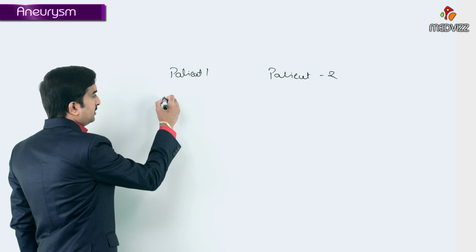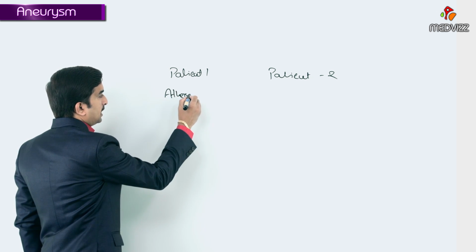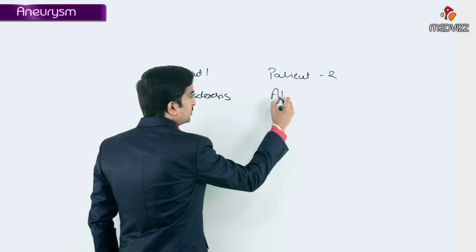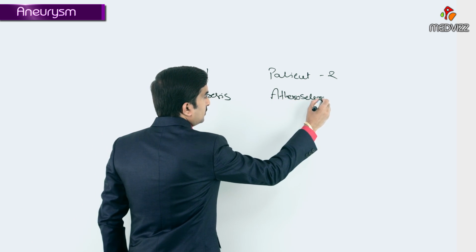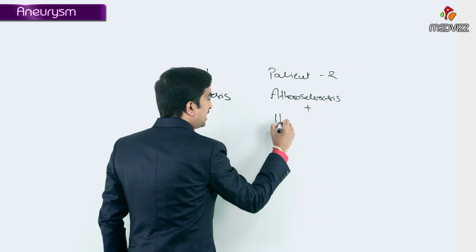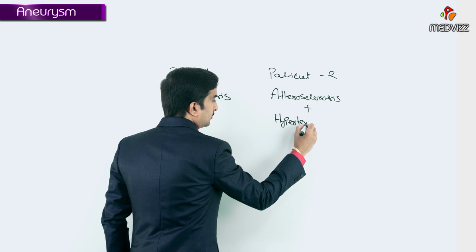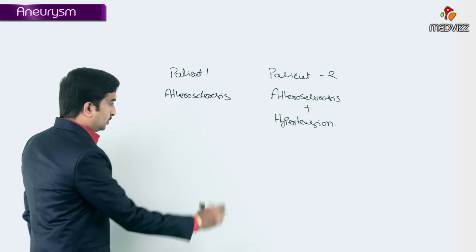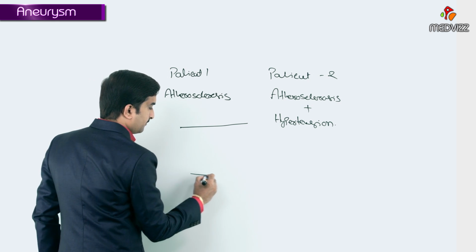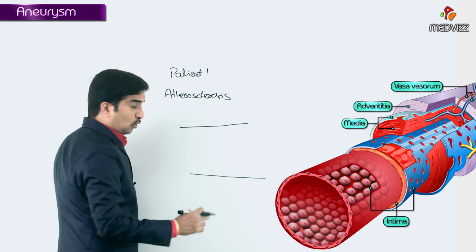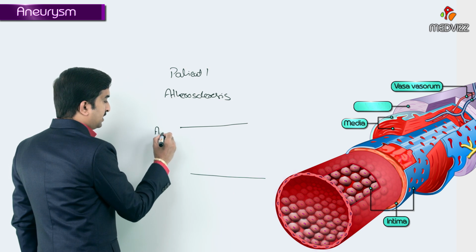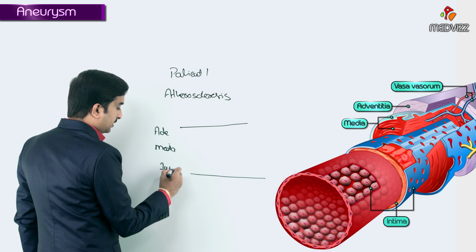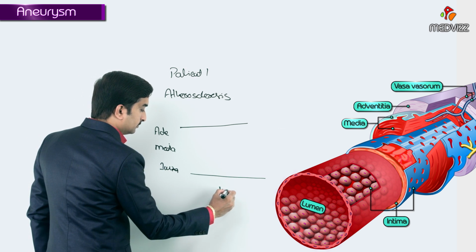So in patient 1, there is atherosclerosis, and in patient 2, there is atherosclerosis plus he is suffering from hypertension. So you need to know this in much more detail. So this is the vessel wall, right? This is the overall vessel wall. The outermost one is called the adventitia, the middle one is called the media, and the innermost is called the intima. And here is the lumen.